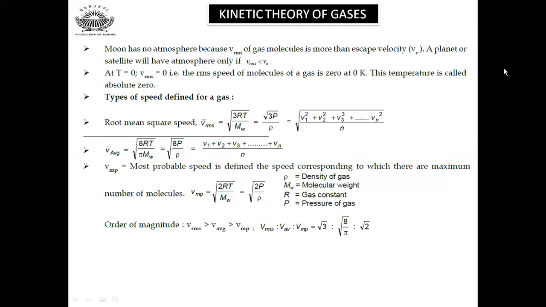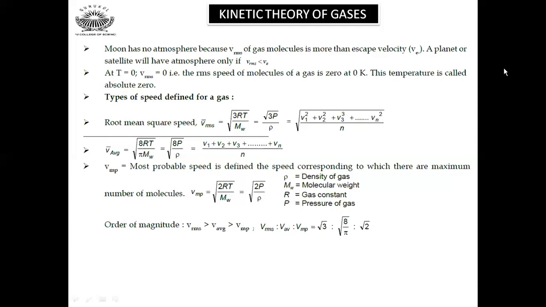Different types of speeds are defined for a gas. First is the RMS speed, whose equation we have already gone through. Next you have the average speed, which is root of 8RT divided by M pi, equal to root of 8P divided by pi rho. It is the average speed of all the molecules.